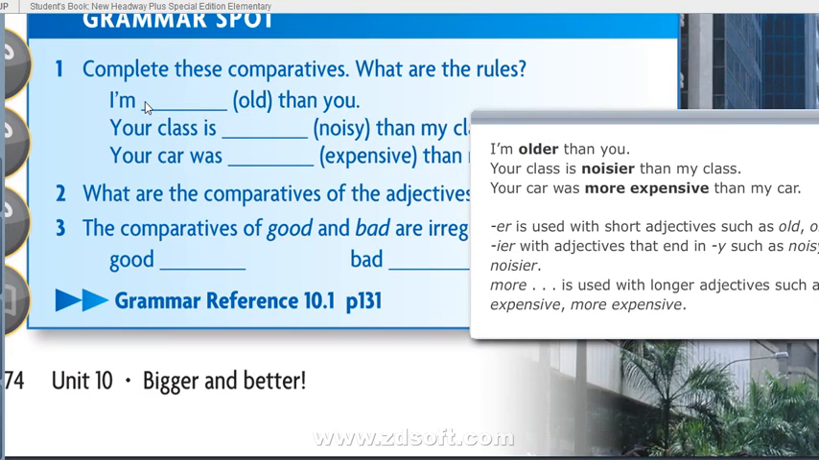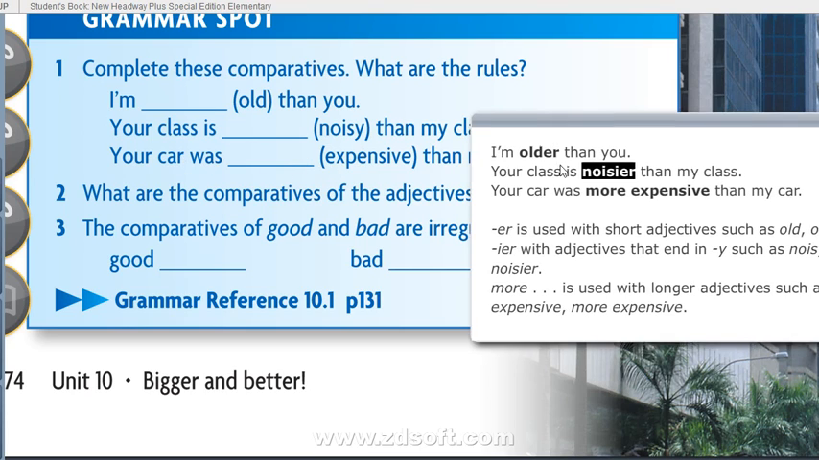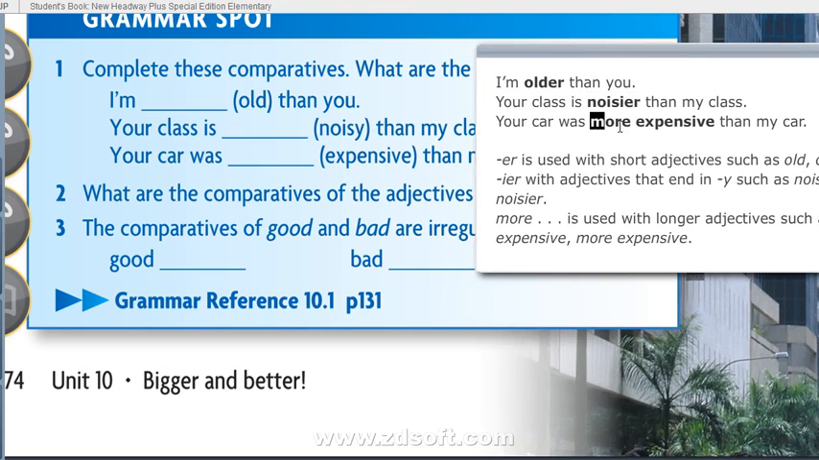Okay, you see, the first one, the word given is old, then you. We have to make it older. I am older than you, because this is comparative. To make comparatives, we have certain rules, and I'm going to discuss the rules later. The second sentence, your class is noisier, I-E-R, noisy, noisier than my class. So this is the answer for sentence 2. And sentence 3, expensive: your car is more expensive than my car. So expensive, more expensive than my car. This is the answer for sentence number 3.